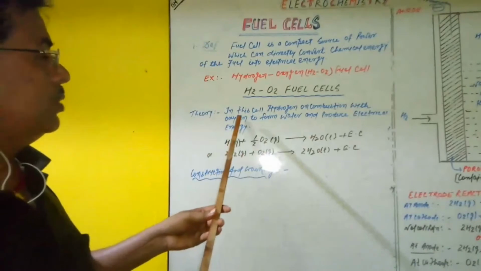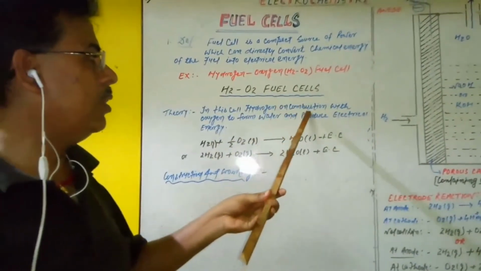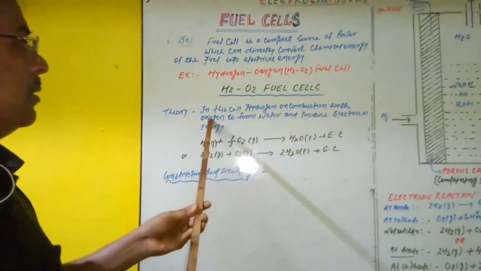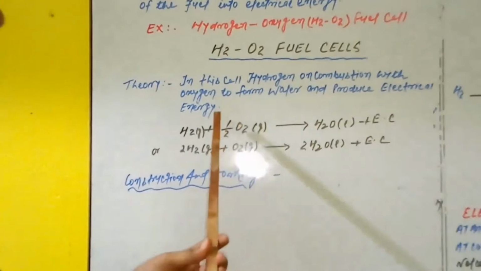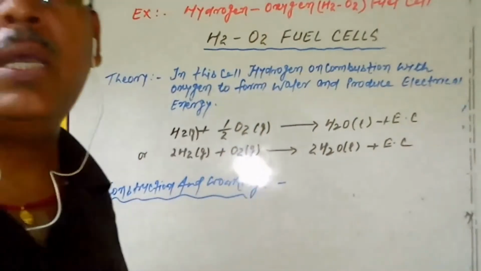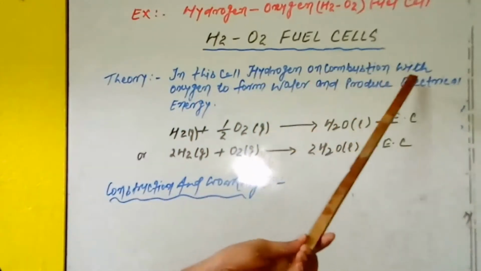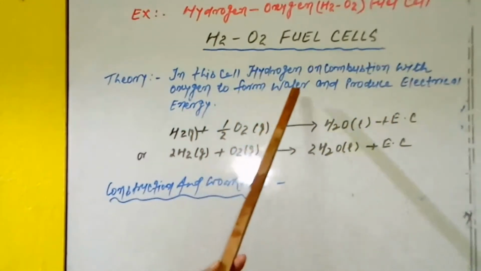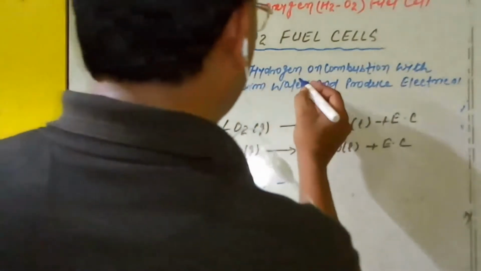In this cell, hydrogen on combustion with a sufficient supply of oxygen forms water and produces electrical energy. That means the principle of the hydrogen oxygen fuel cell is that hydrogen on combustion with oxygen forms water and produces electrical energy.